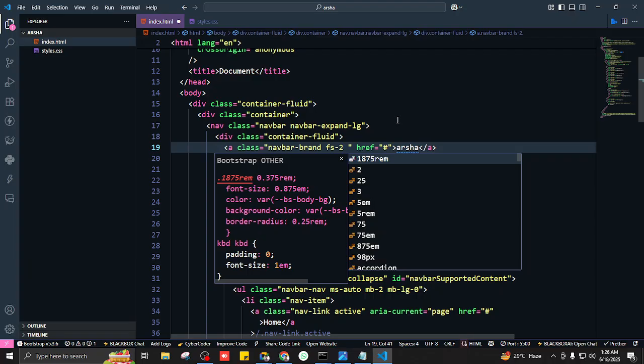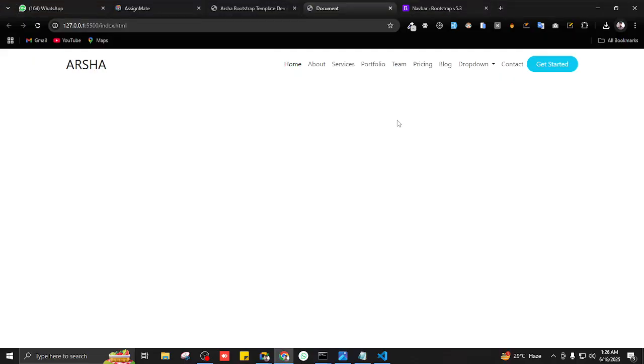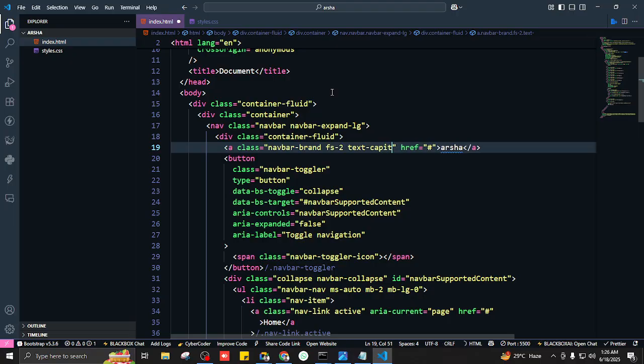So the class would be text-uppercase. So does that make all the letters uppercase? Yeah. If we were to write text-capitalize, what would happen? Only the first one. But we want to make every letter capital, so I'll write text-uppercase.